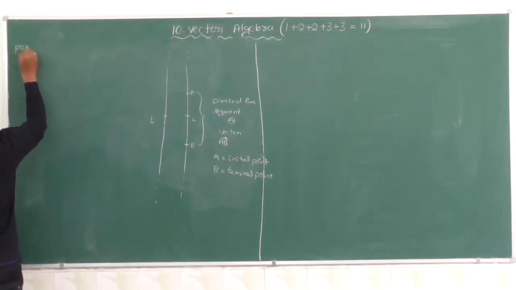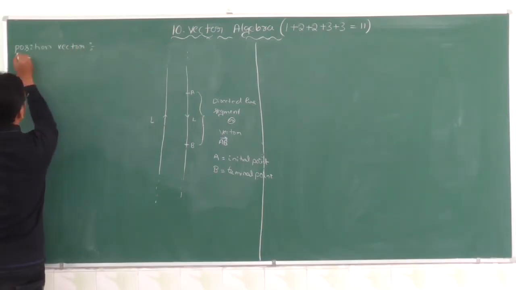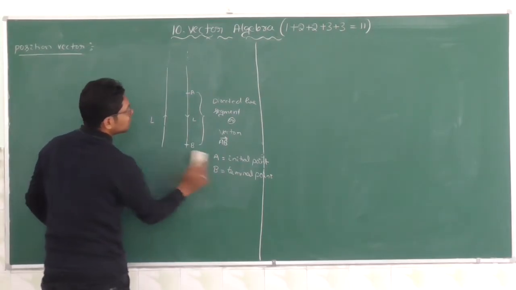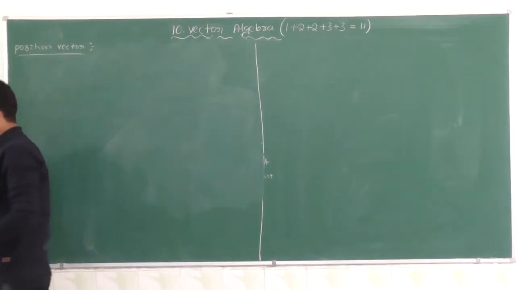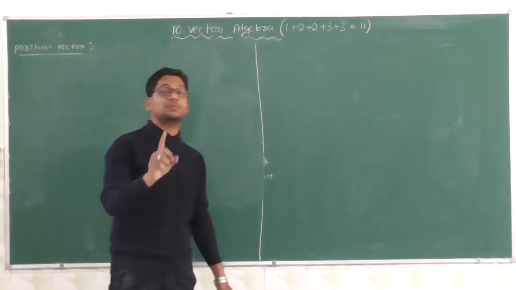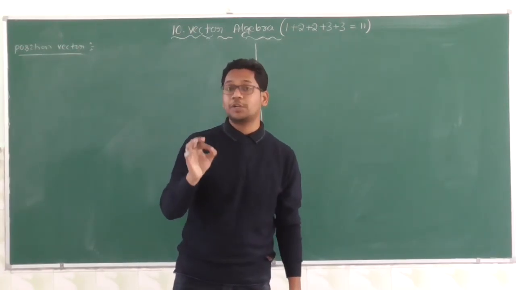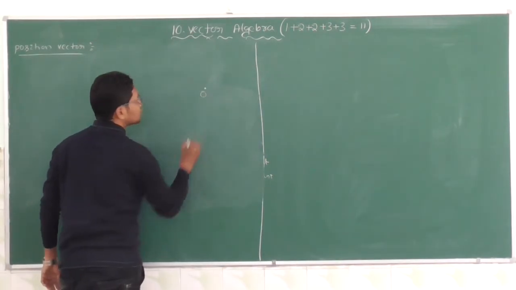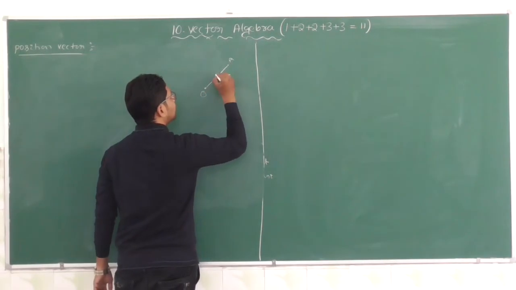Now, position vector. Position vector is very simple. The initial point should be the origin. Position vector is nothing but the starting point is the origin. Here we have the initial point, that is the origin. It is the vector OA.